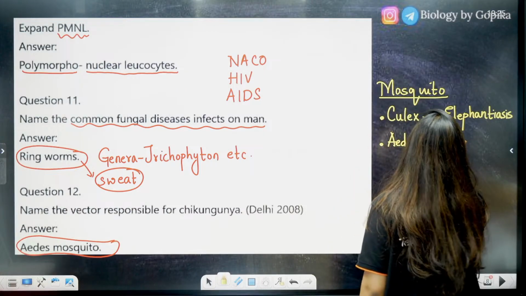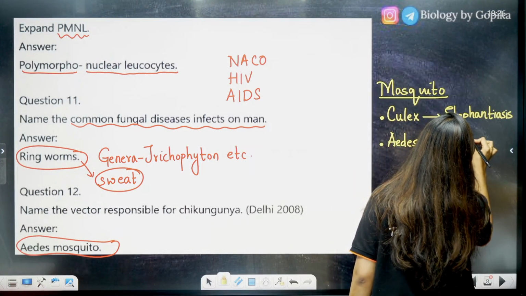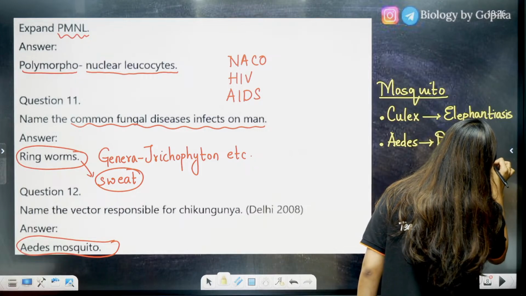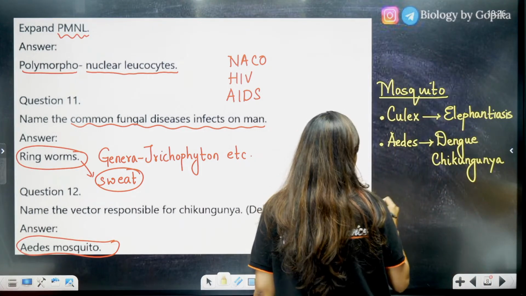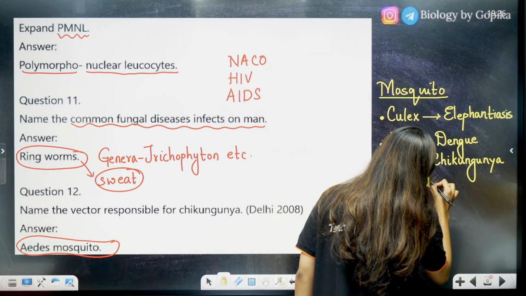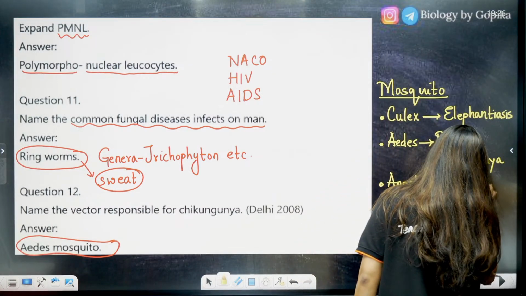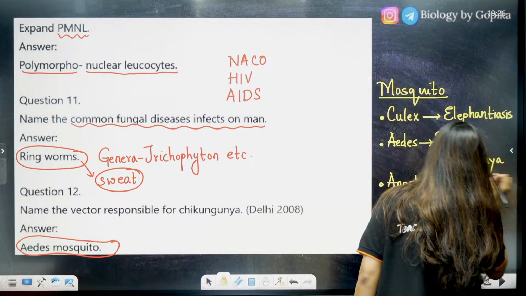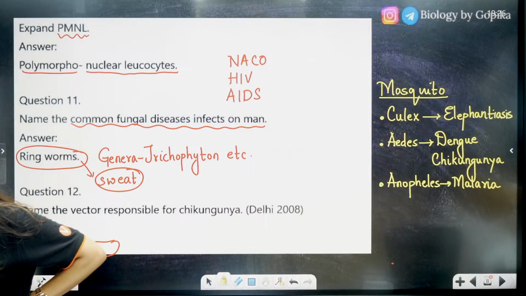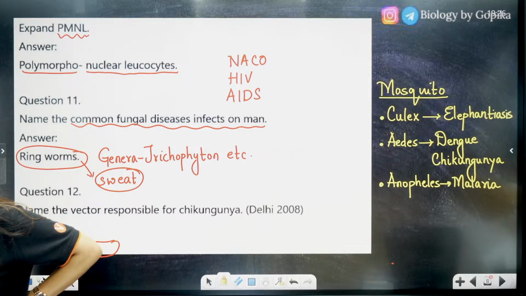Aedes mosquito, which can cause dengue, chikungunya. Then you have Anopheles. Anopheles mosquito, which can cause you malaria. Clear? Just remember these three mosquitoes. They are very important, so don't ignore them. You have to remember them. Just make a note of it.